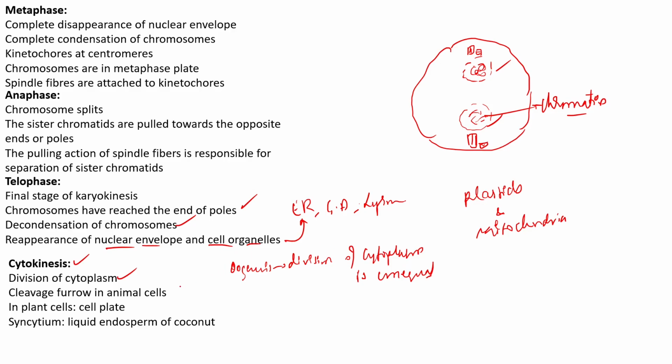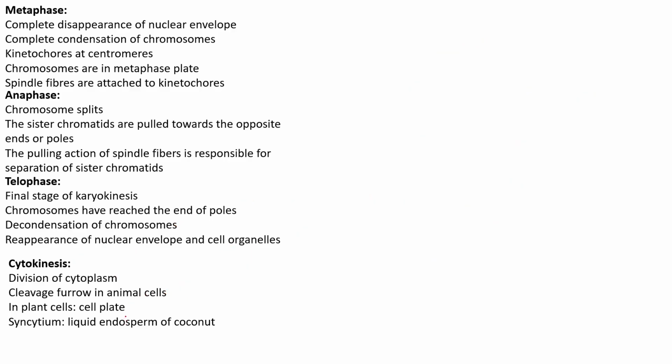Now, in the case of animal cells, cytokinesis is mainly achieved through the cleavage furrow. And in the case of plant cells, it is with the help of the cell plate, right? In animal cells, a small pit-like structure actually appears. Now, this is the nucleus, and this pit-like structure is called the furrow.